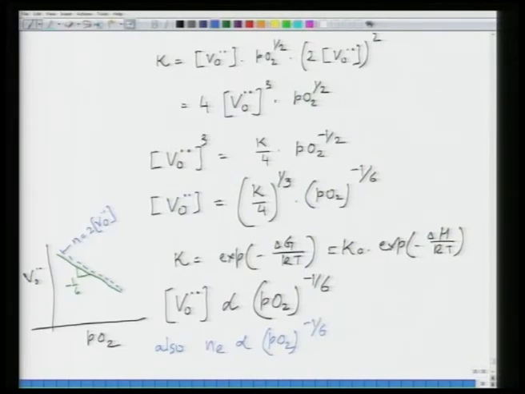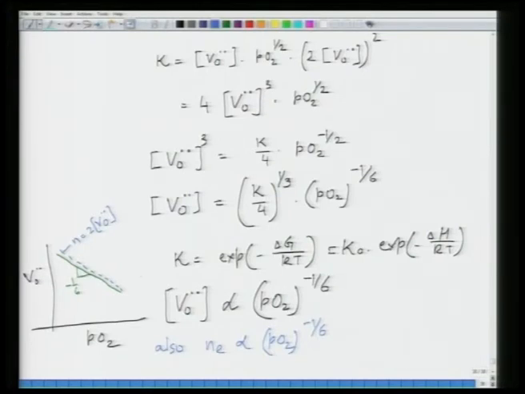The only difference that you see with respect to the previous case of stoichiometric oxide is that in case of stoichiometric oxide there was only temperature dependence, there was no dependence on partial pressure of oxygen. Here not only do you have a dependence on temperature, which is a result of K being dependent on temperature, you also have a dependence on partial pressure of oxygen.